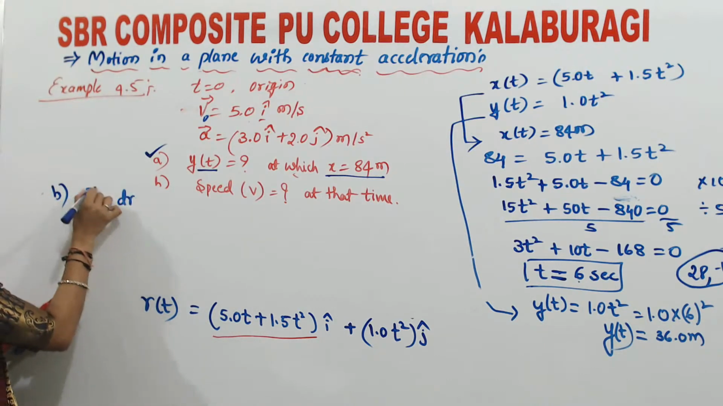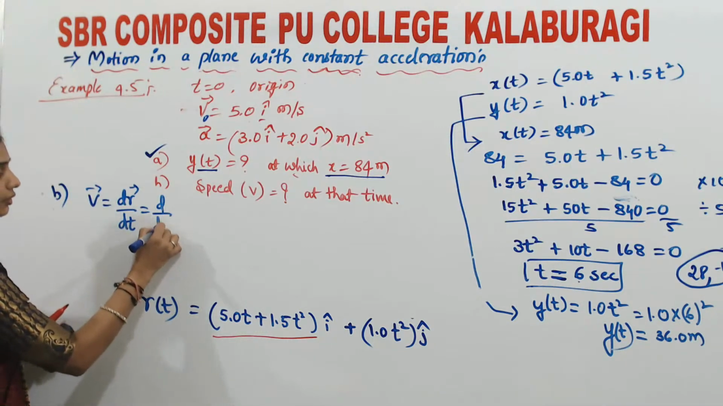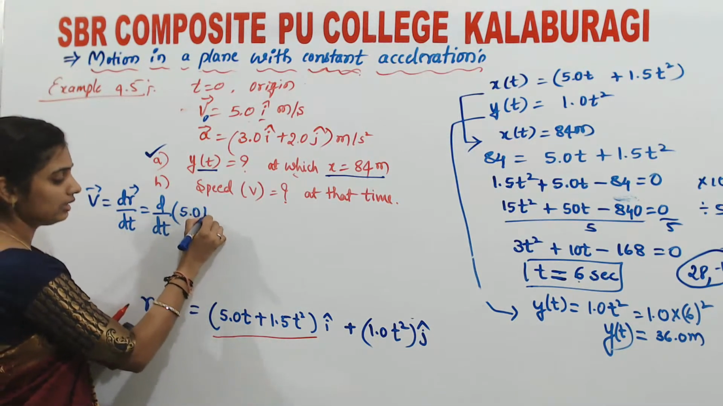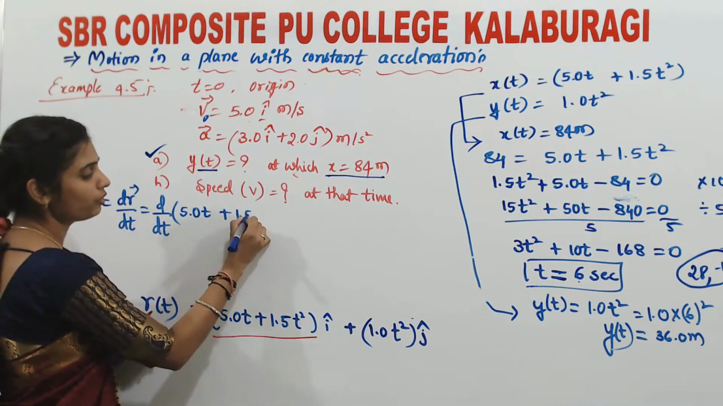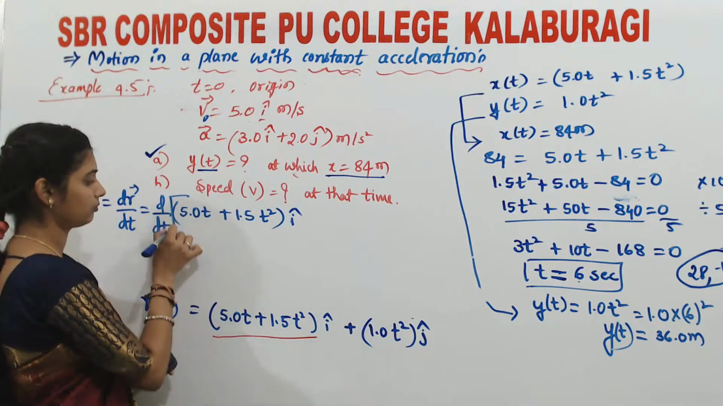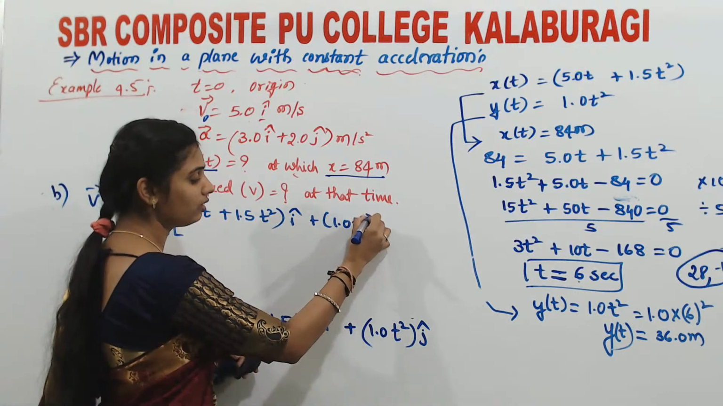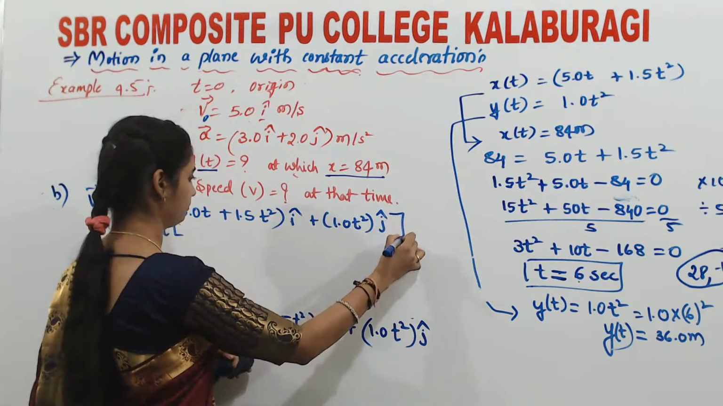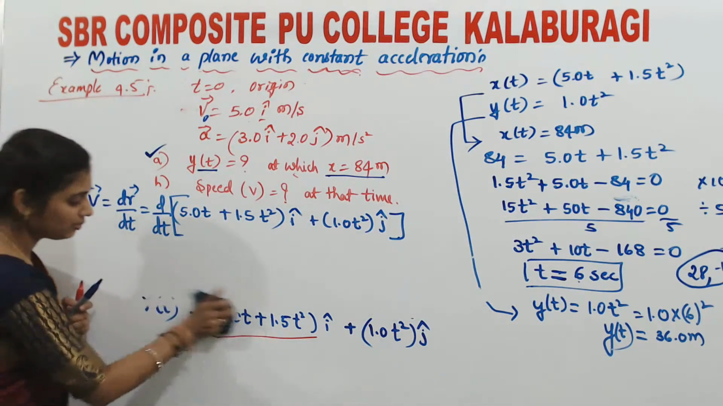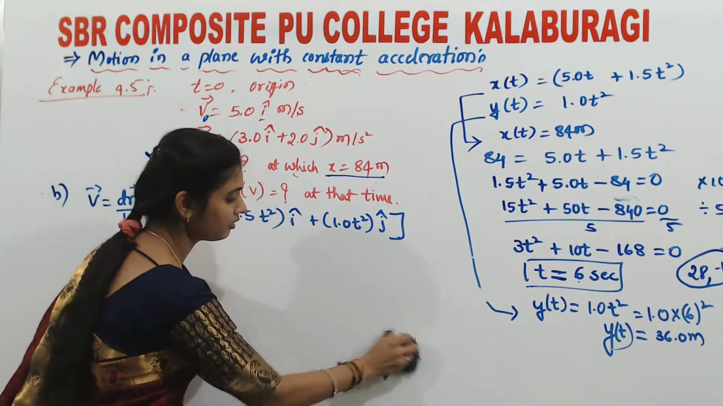V is equal to, we know that vector v is dr divided by dt. Put the value of r over here. What is r? r is nothing but 5.0 t plus 1.5 t square into i cap, plus 1.0 t square into j cap. See, look at these things. In MCQs, you have to solve like this only. Try to do.